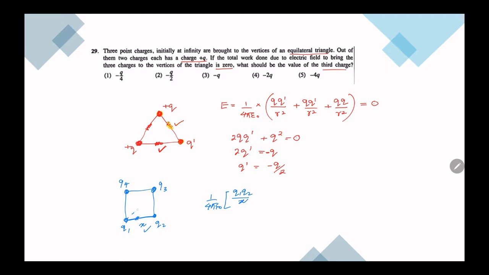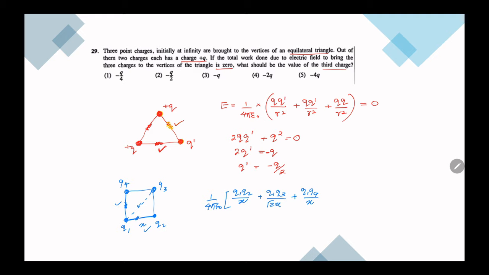Can you see from here to here also we have a bond? I mean there are interactions, therefore there will be energy stored between them. Then if I consider this, that is q1 q3 over root 2 x, plus q1 and q4 has a bond, so that will be q1 q4 over x. So we have considered all the bonds related to q1.